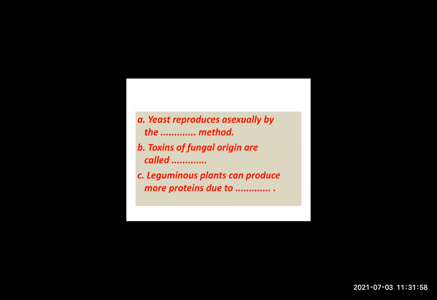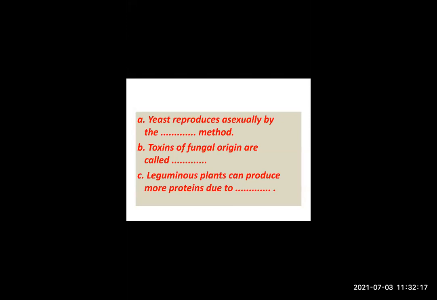Third is leguminous plants can produce more proteins due to dash, due to rhizobium. Correct, because rhizobium is a symbiotic bacteria and it lives in the root nodules of leguminous plants. So it's a revision for you students. Already all this has been explained to you.